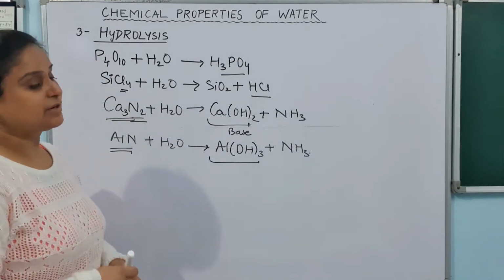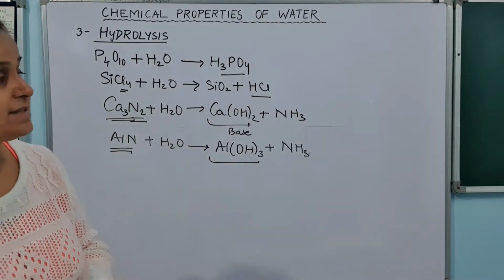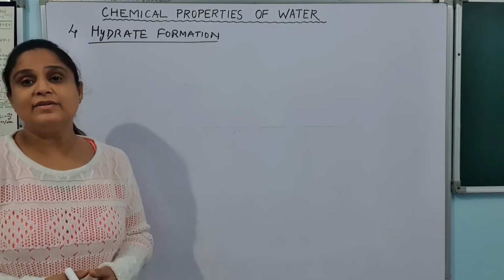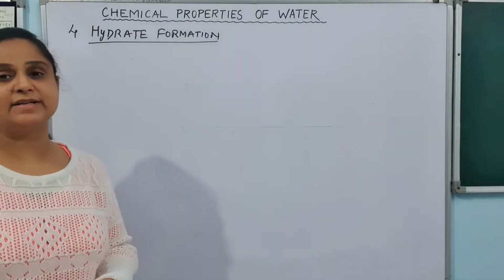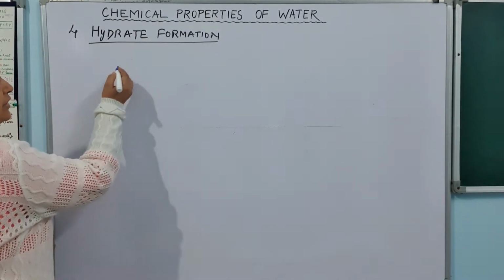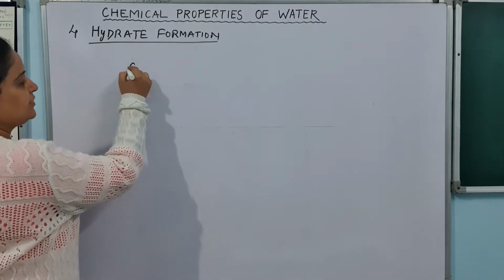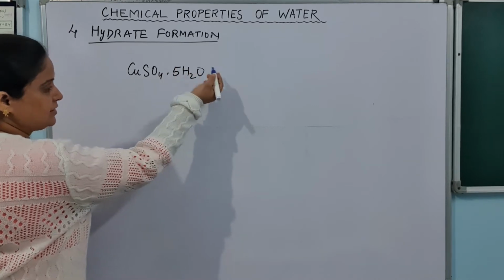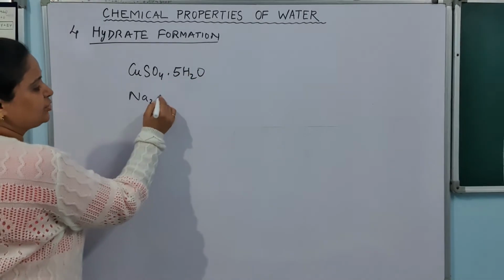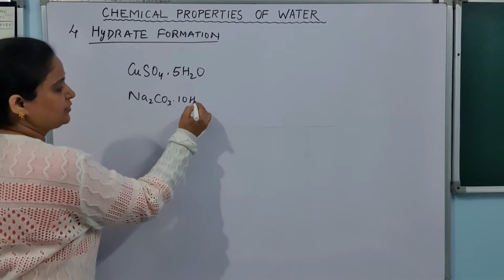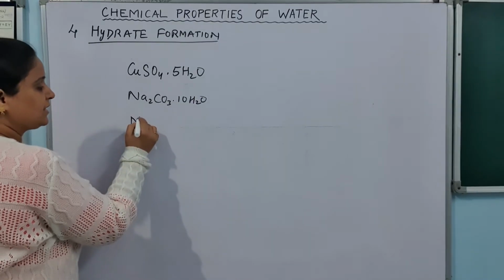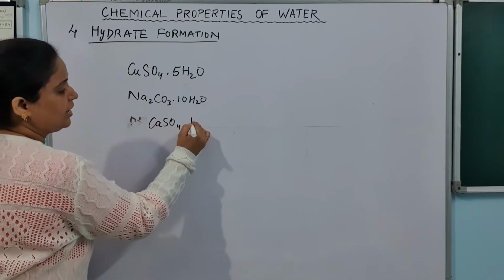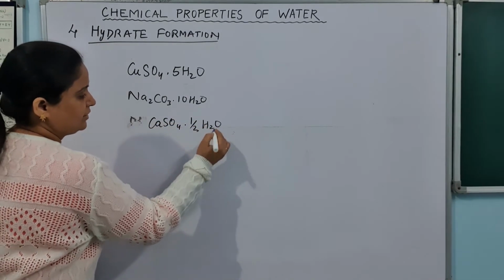Let's move to the next part of this chapter, this particular topic, and that is hydrate formation, and this is the last part also. So let us see what hydrates are and what type of hydrates are formed by water. First of all, let us see some examples where we can see hydrates, like CuSO4.5H2O. This molecule we have seen. Na2CO3.10H2O, which is washing soda. CaSO4.1/2H2O. This is POP.